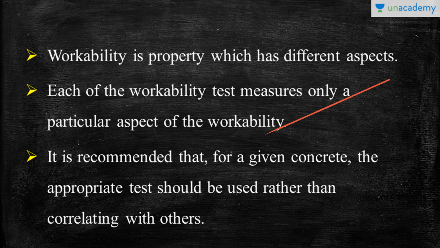The flow test checks the quality of the concrete based on consistency, cohesiveness, and proneness to segregation. Coming to the VB test, it is based on the mobility, the consistency, and the compactability of the concrete. So see, all these tests measure the workability, but from different aspects. Once again, the slump test is based on the consistency, the mix proportions, and the water content. Compaction factor is based on internal compaction and placeability. The flow test checks the quality of the concrete with respect to consistency, cohesiveness, and proneness to segregation. The VB is based on the mobility, compactability, and consistency of the concrete.